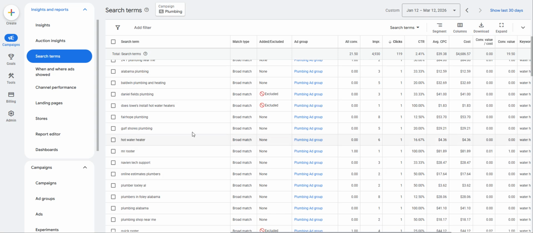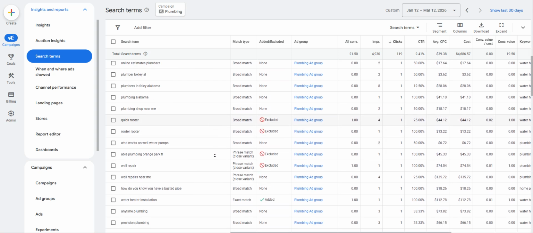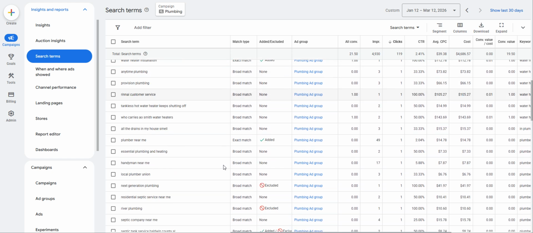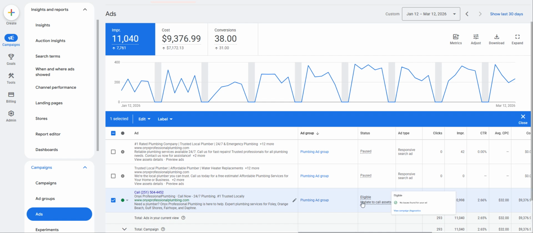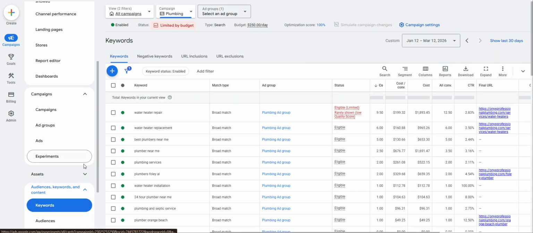Though a lot of these are competitors, so just make sure you're taking care of your keywords, your negatives, your search terms and all that. And if the broad match is working now, you should continue using it. I just think you should structure here, write better ad copy and all that stuff. You will need to switch away from the call assets here soon, as they are kind of getting phased out. Just keep that in mind.